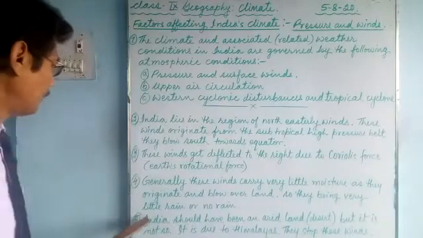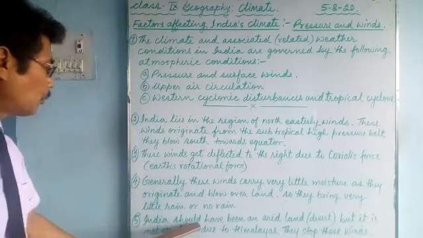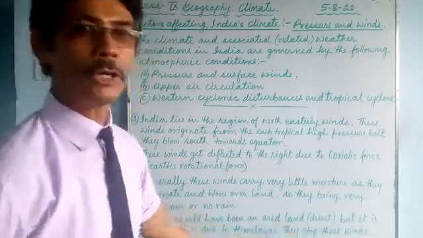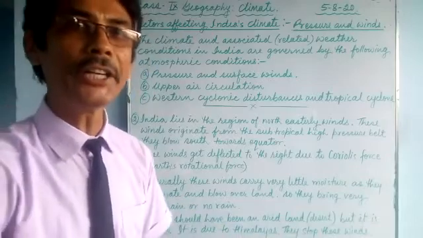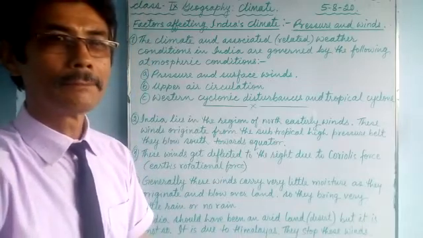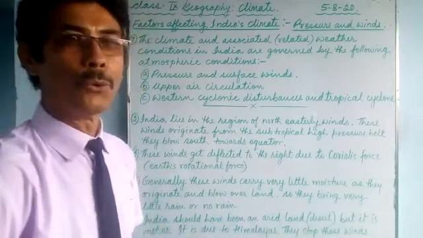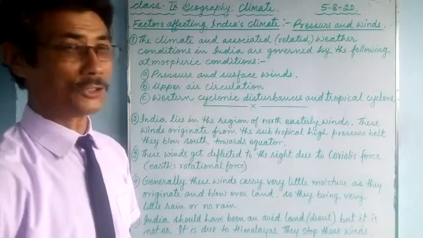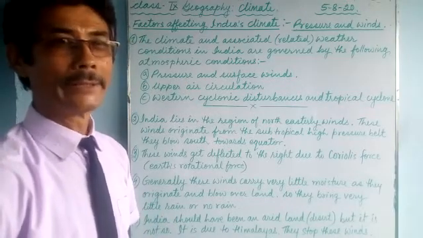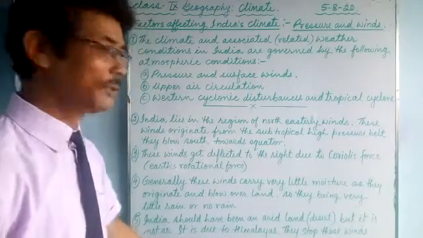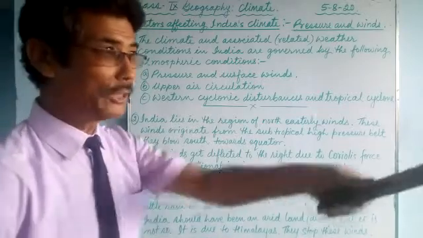India should have been an arid land, a desert. But India has not turned into a desert. Why? It is due to the Himalayas.